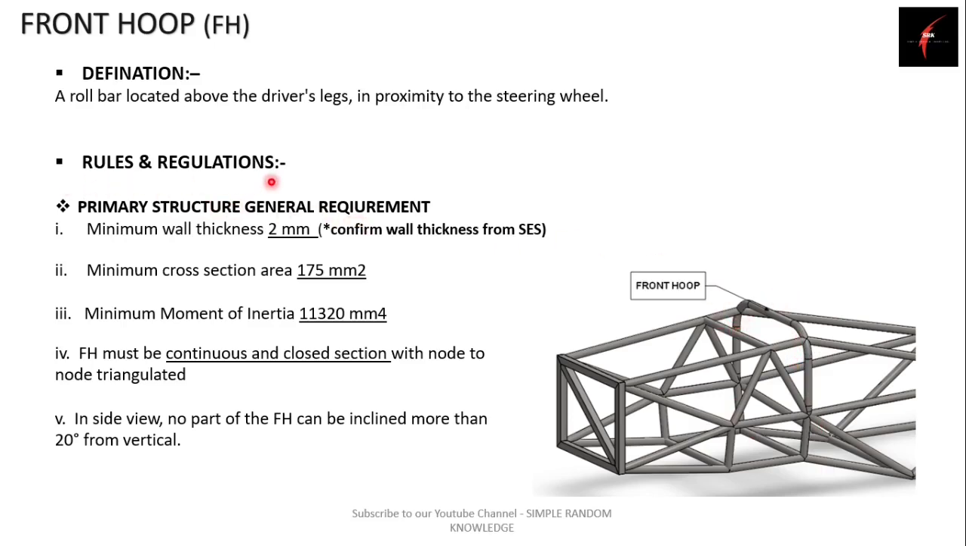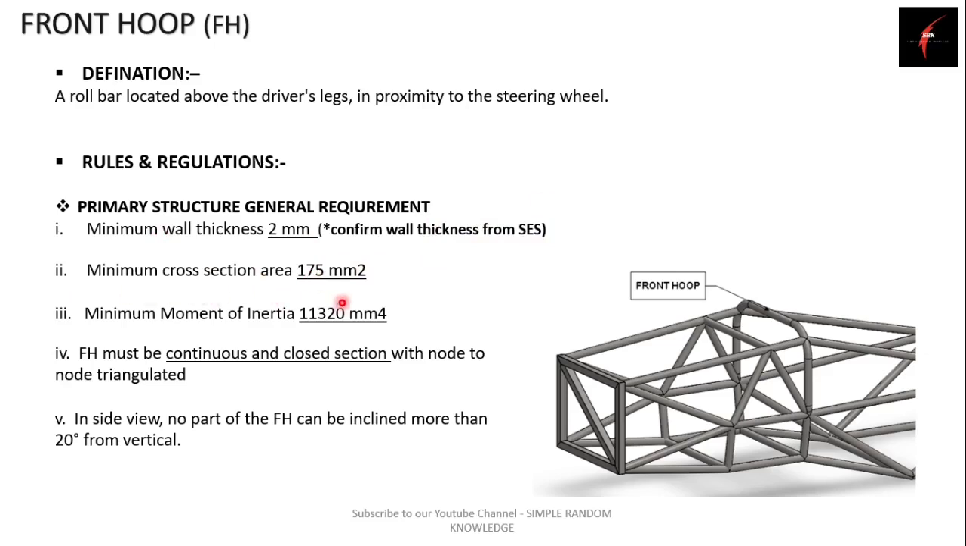Talking about the rules and regulations of the front hoop, it also comes under the primary structure. There are some general requirements for the front hoop tubes. The minimum wall thickness of front hoop tubes should be 2 mm. As I said, you should confirm this wall thickness from SES because this year the wall thickness has changed to 2.5 mm. So it is always preferred to check the wall thickness from the SES template.